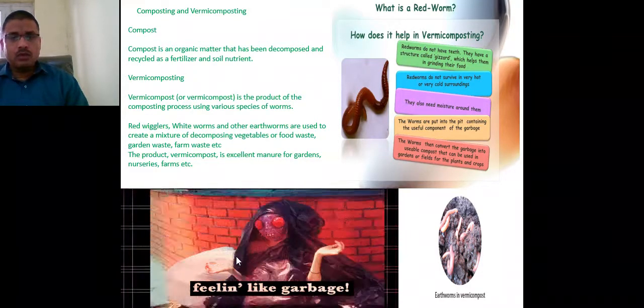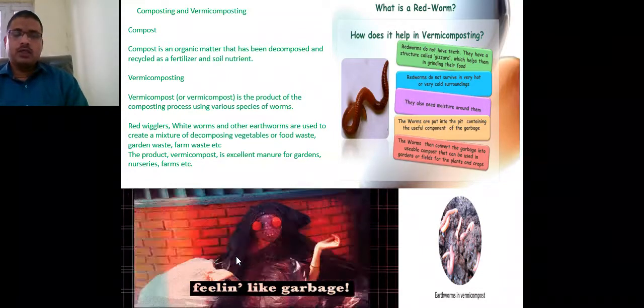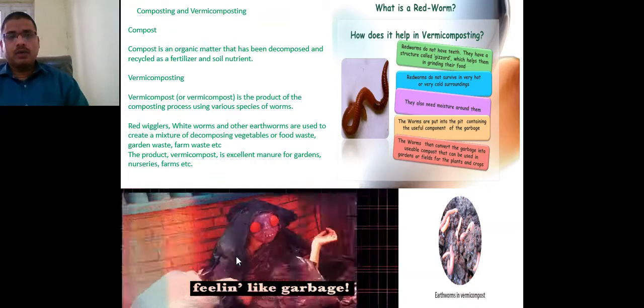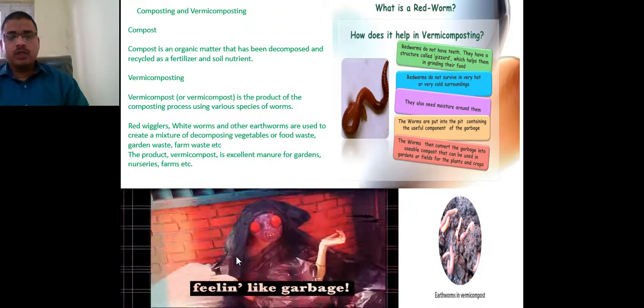Now, we should have a common understanding about biodegradable and non-biodegradable.